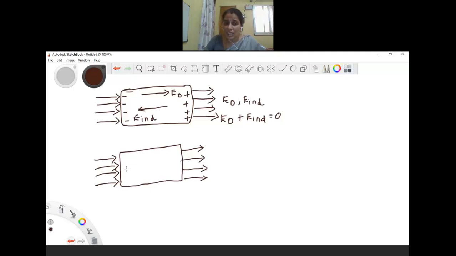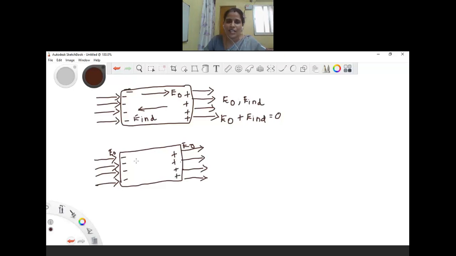What will happen here when we place the dielectric in an external electric field? The external electric field induces the dipole moment by stretching or reorienting the molecules of the dielectric. This is the direction of the original electric field, and because of the reorientation, negative charges will be on one side of the dielectric, and here we have the positive charges on the other side.